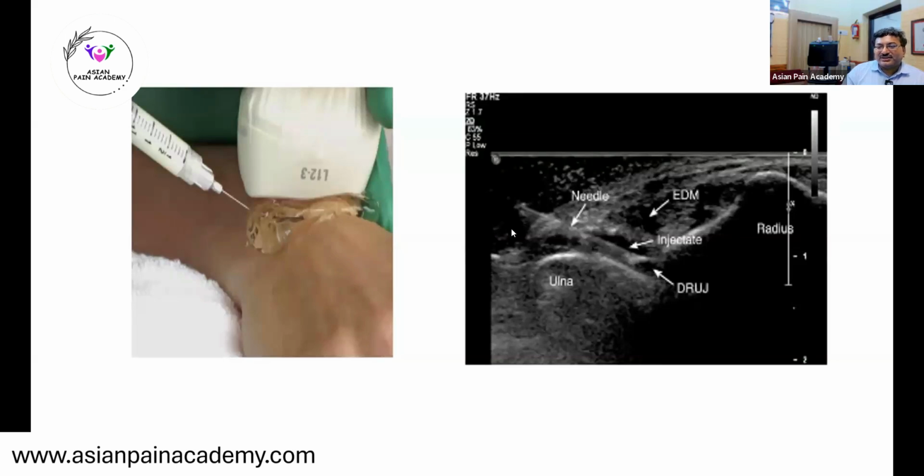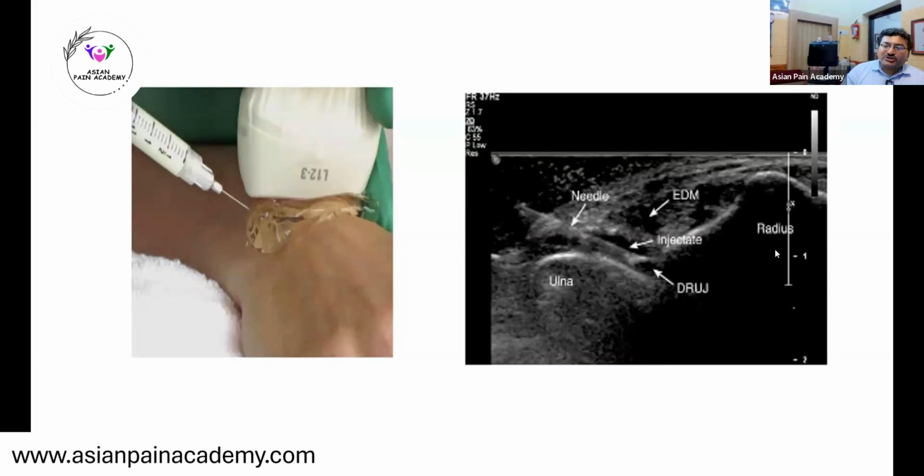You can see this is the needle and this is the steroid injection at the distal radioulnar joint. This is quite common, especially for rheumatoid arthritis when the patient is not responding to pharmacological management. Usually we give an injectable steroid like 40 to 80 milligrams at the beginning, and then we start the DMARDs and expect this will go.